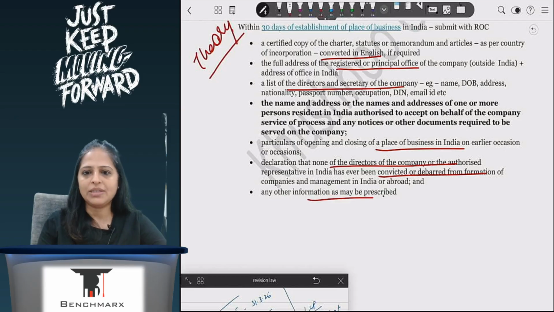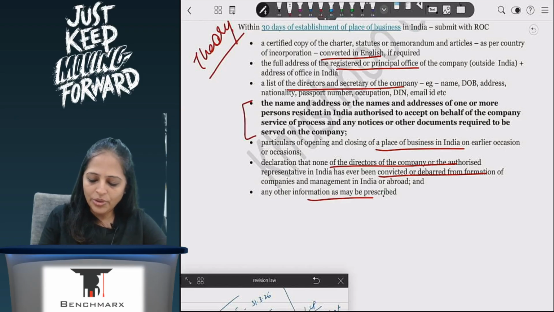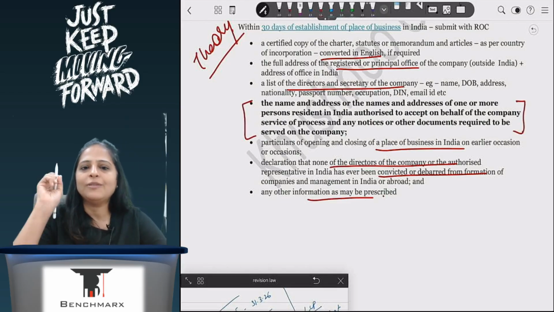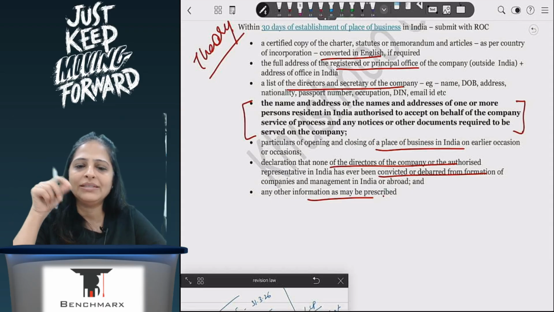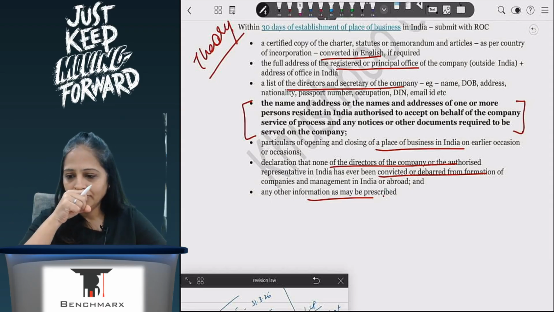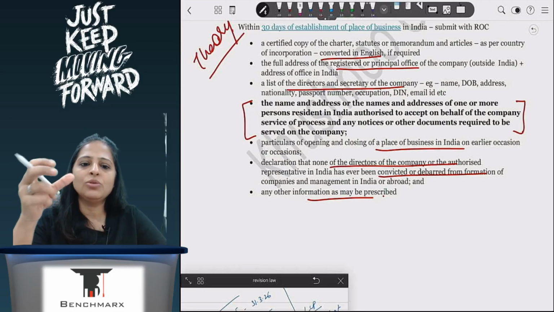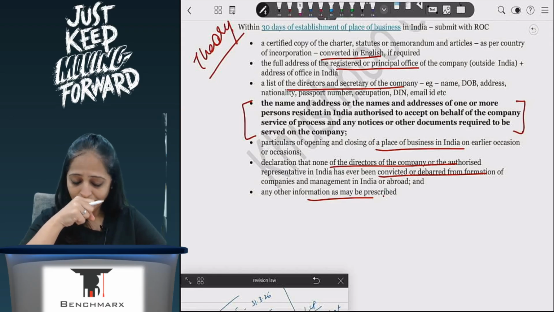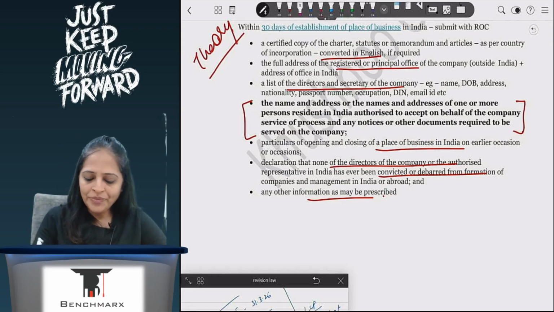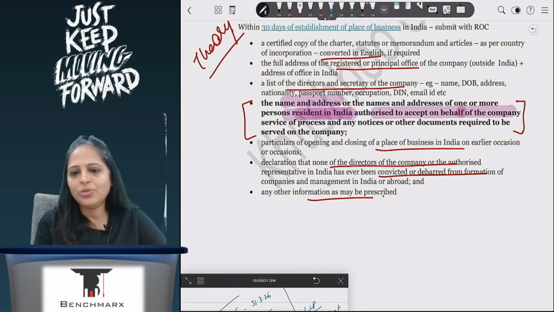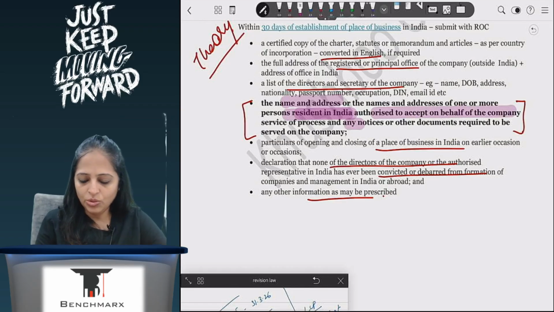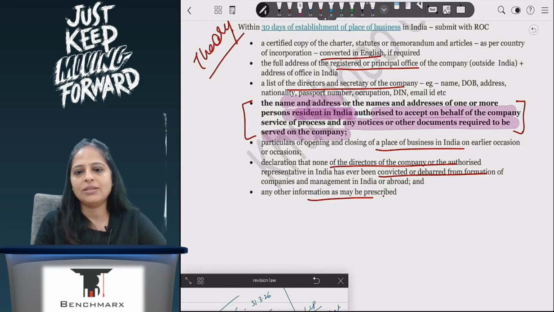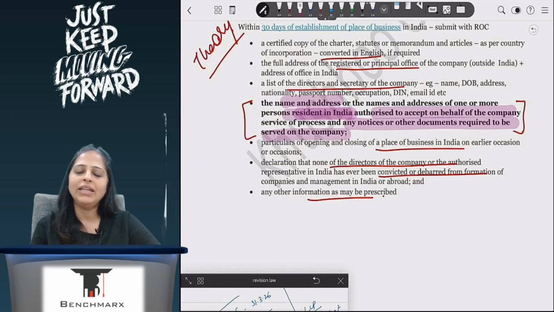Any other information prescribed. Other than that, the most important thing that we have is, as a foreign company, you need to have a representative who is in India. And this representative is a person who is authorized to receive notices and all documents on your behalf. Correct? So, name and address of the person resident in India, authorized to accept on behalf of the company any notices or other documents required to be served. So I will have to give the name of such person, and this person is very, very important.